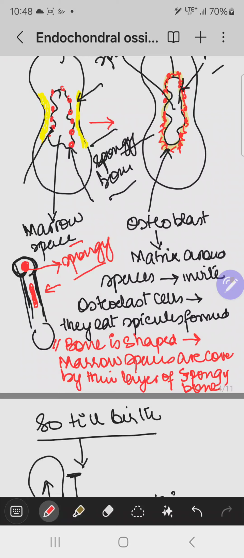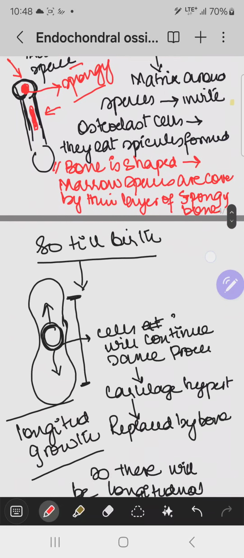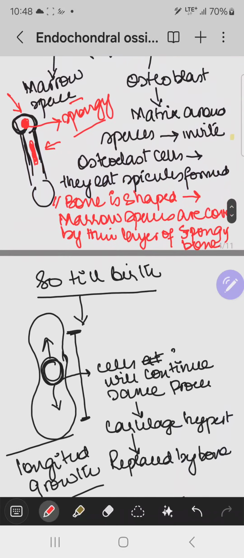It is also present in the flat bones as well. But the difference is that in the epiphyseal part, or this epiphysis, the spongy bone is devoid of any bone marrow. There is no bone marrow in it. So this is how the endochondral ossification is taking place.